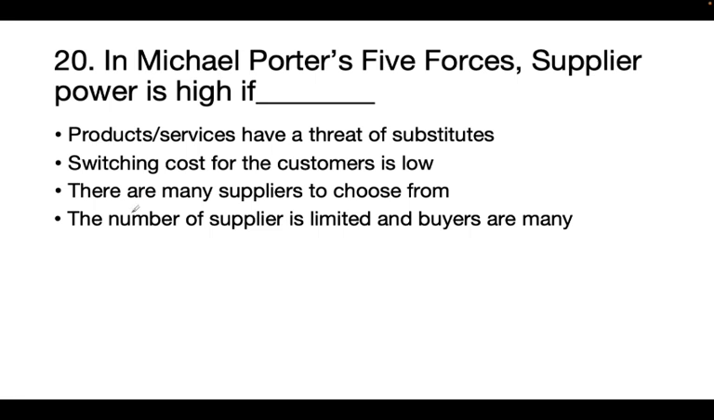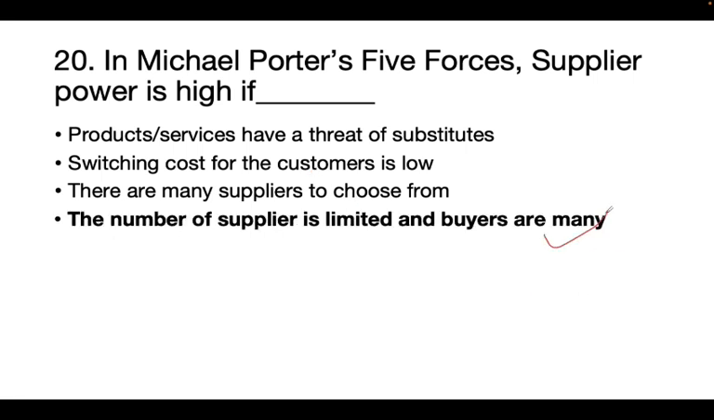Next question. In Michael Porter's five forces, supplier power is high if the product or service has a threat of substitute, switching cost for the customer is low, there are many suppliers to choose from, or the number of suppliers is limited and buyers are many. So the correct answer is the number of suppliers is limited and buyers are many.